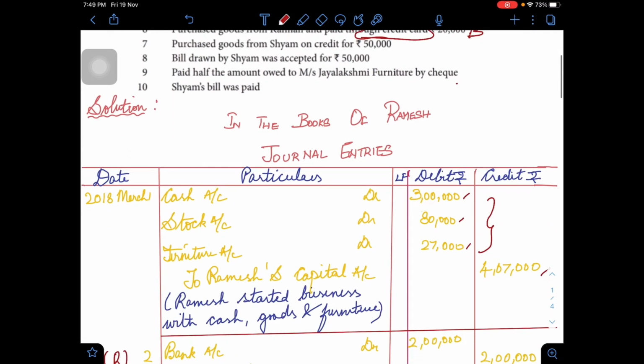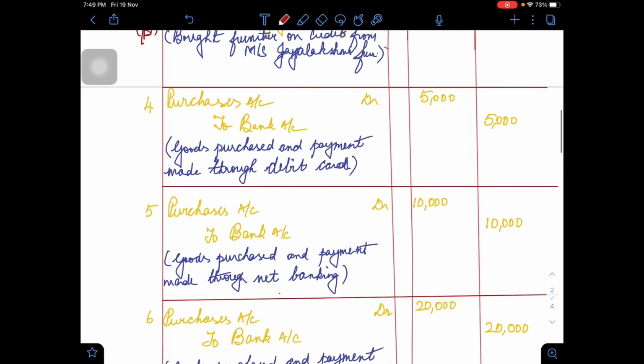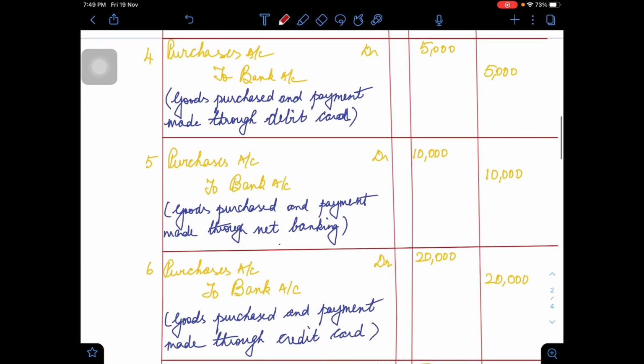You will see that in the solution a similar entry will be passed. On transactions 4, 5 as well as 6, commonly purchases is debited, because it is an expense, and bank is credited because in this case bank is the giver. In all the three cases, bank being the giver.